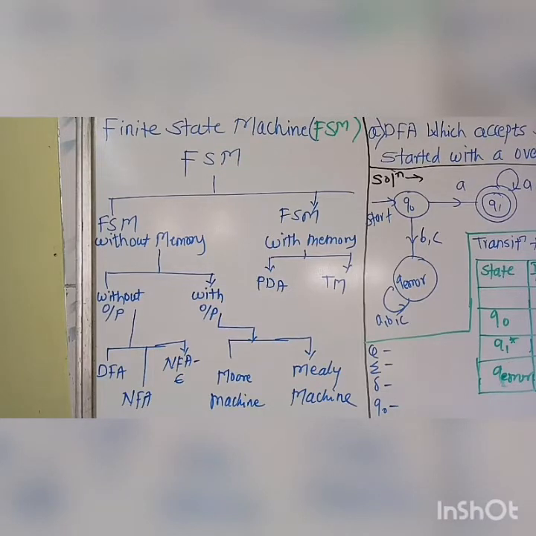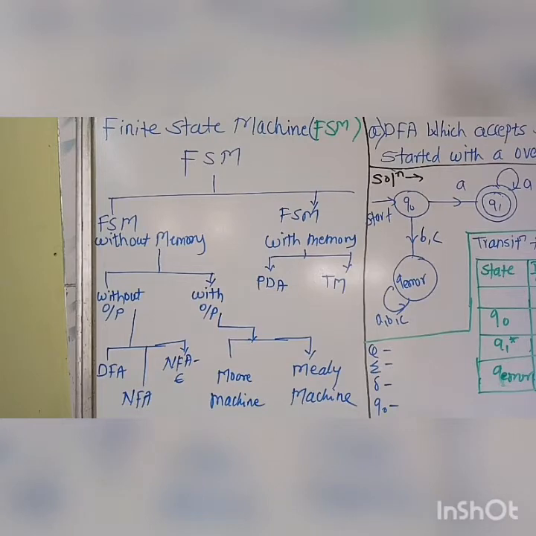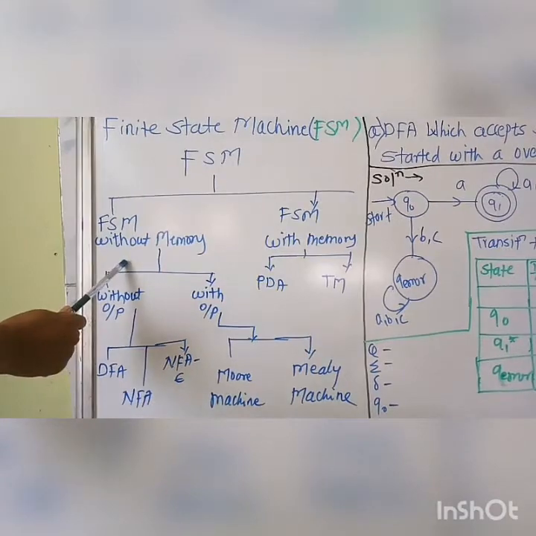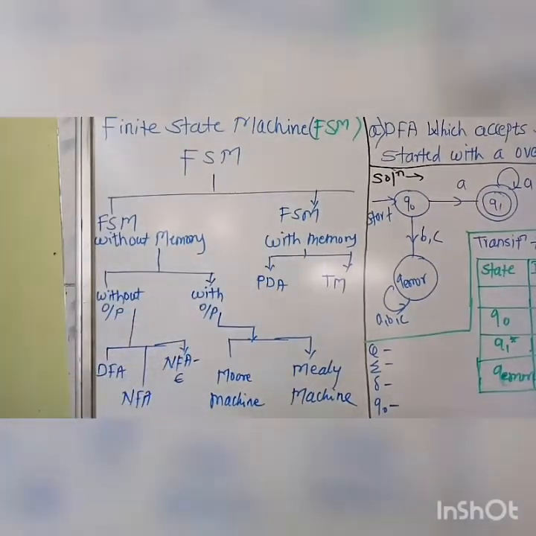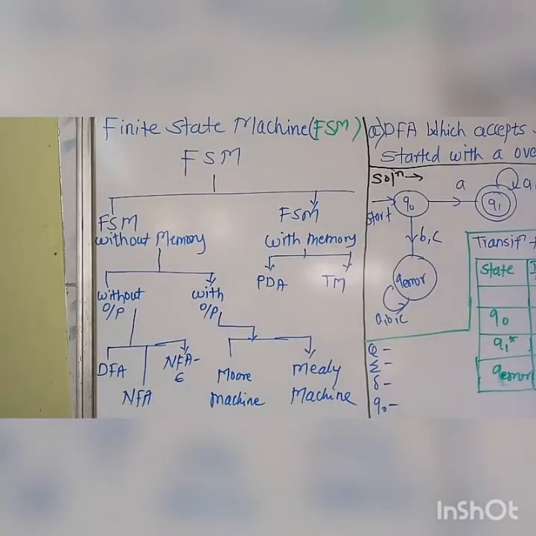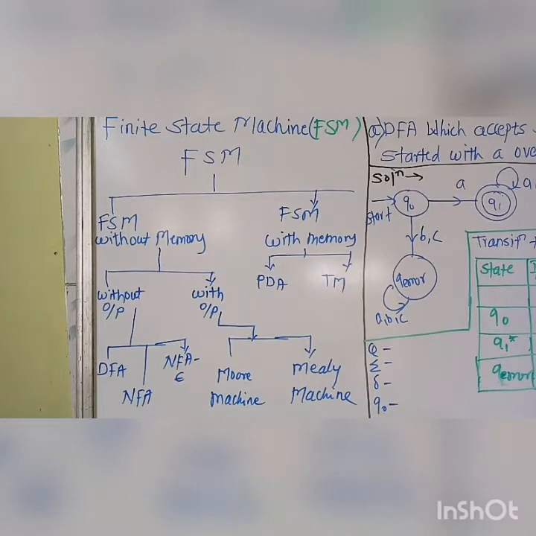But we will see the different scenarios or life cycle of FSM. There are two types of FSM: FSM without memory and FSM with memory. First of all, we will clear the idea behind without memory and with memory. In day to day life we use the computer, and the things which we perform are always stored in our computer's memory, that is your hard disk.